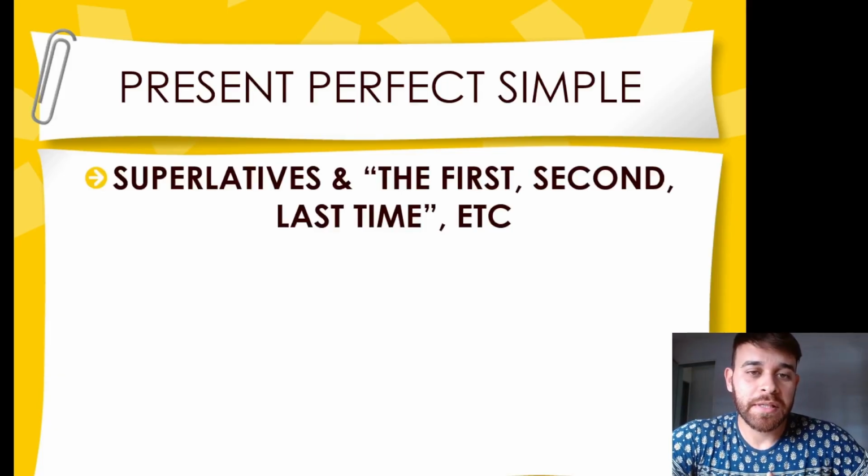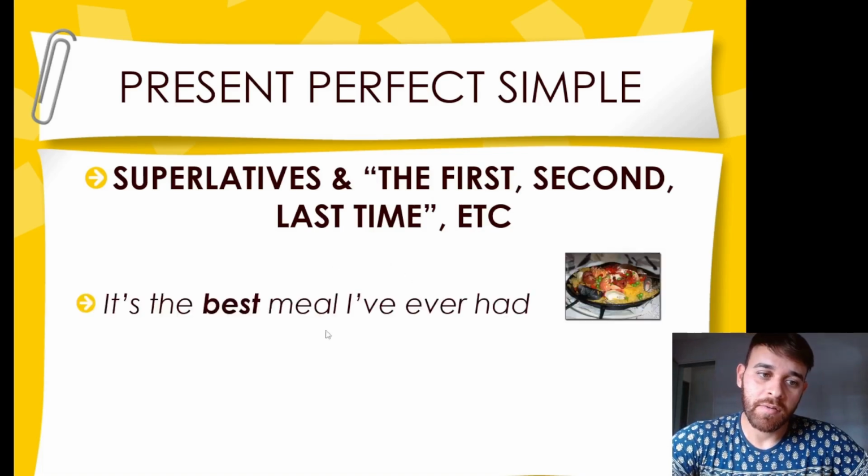Another case when we use the present perfect is with superlatives. And when you have also some ordinal numbers, such as the first, second, and last time. For instance, when you say it's the best meal I've ever had, best is a superlative, the superlative of good, and that's why I need to use the present perfect.